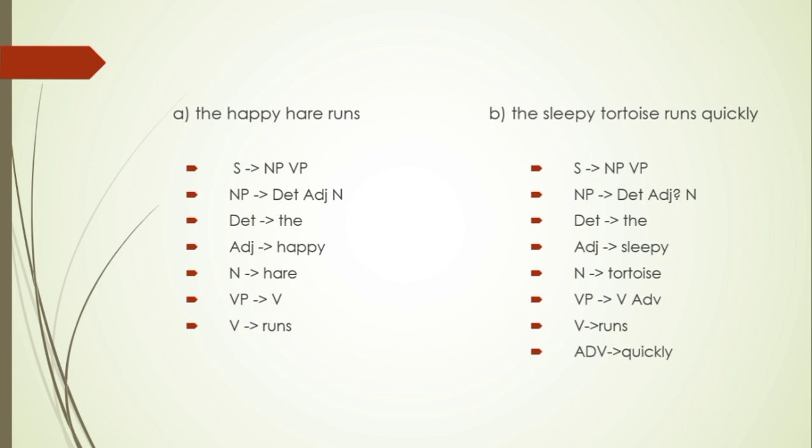The next part, B part, the sleepy tortoise runs quickly. Similarly, the sentence consists of a noun phrase and a verb phrase. In the noun phrase, the noun is tortoise, the determinant is the, and the adjective is sleepy. Here the verb phrase contains the verb and the adverb, which are runs and quickly respectively. Let's move on to the next one.